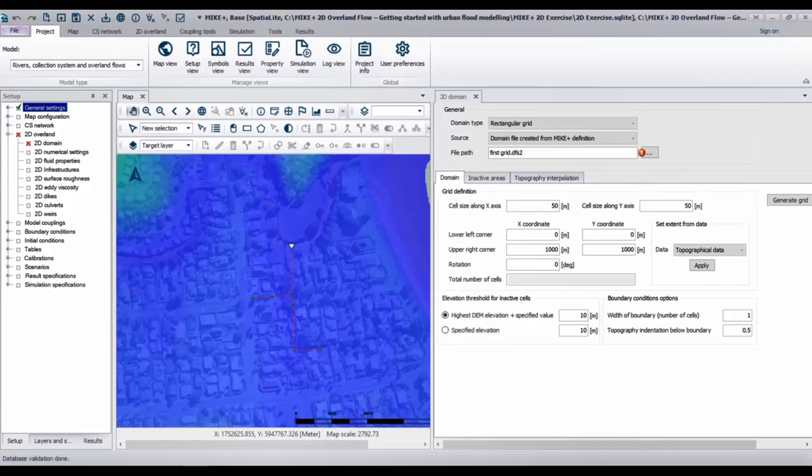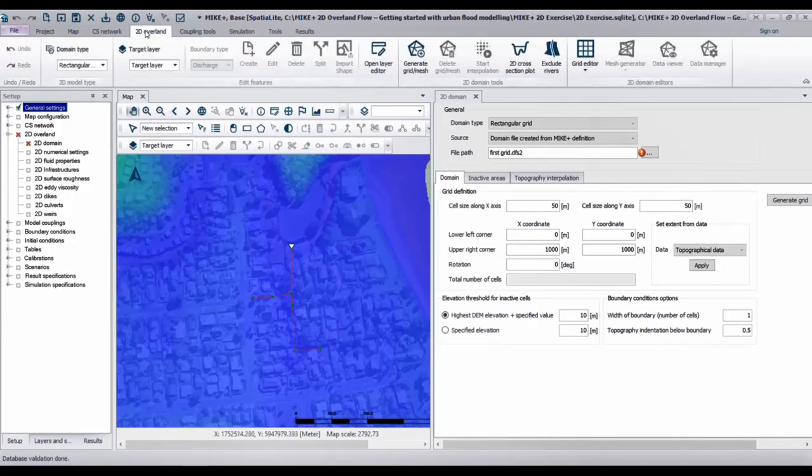Now we want to define the area for the 2D domain. So navigate to the ribbon 2D Overland. Here we'll specify the target layer as grid definition. Next to the target layer, in the Edit Features area, the tools needed for editing have been enabled. When you move your mouse over a tool symbol, a short description will appear underneath it.